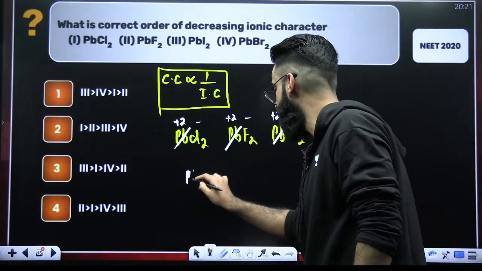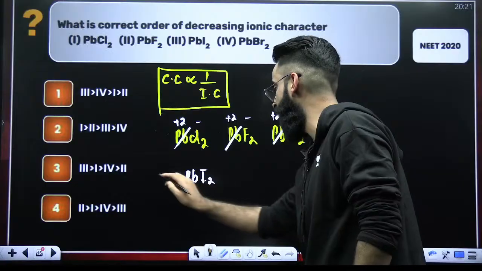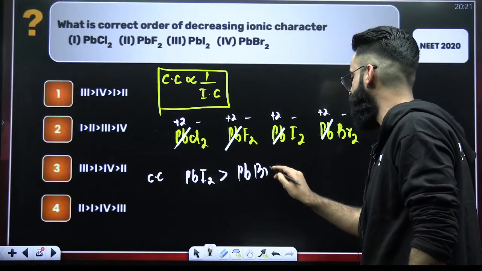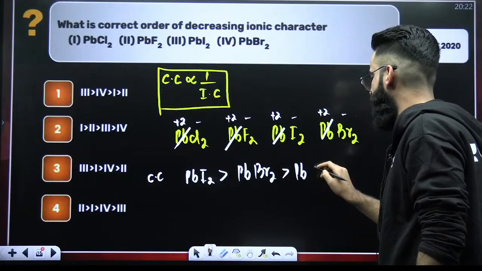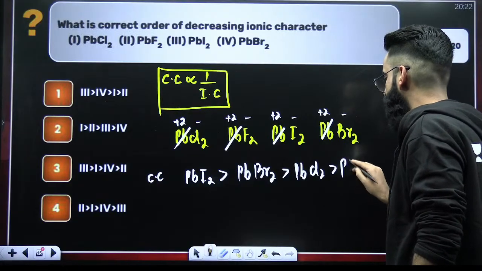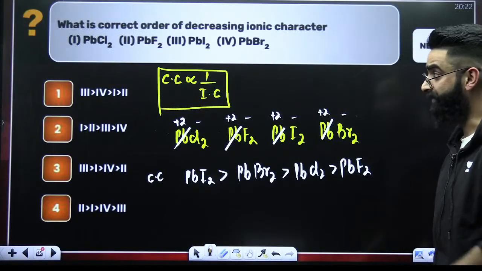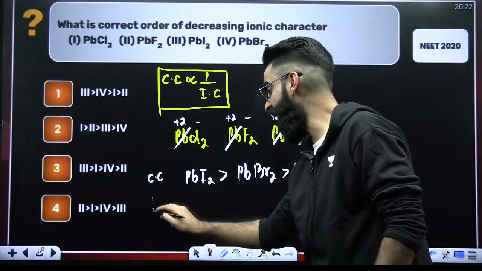So I would say PbI2 has got maximum covalent character, followed by PbBr2, followed by PbCl2, followed by PbF2, right? This is the covalent character order. If this is the covalent character order, what is going to be the ionic character order?